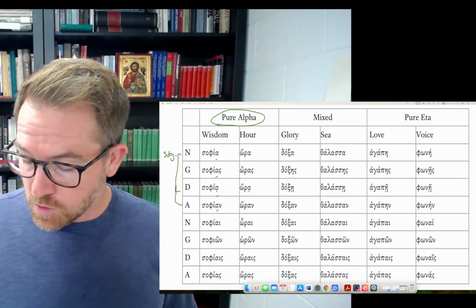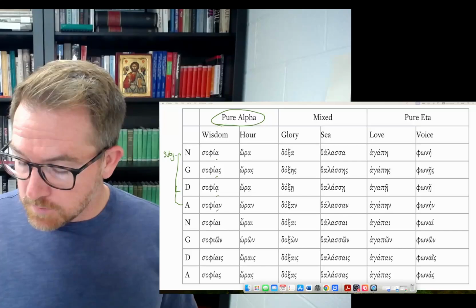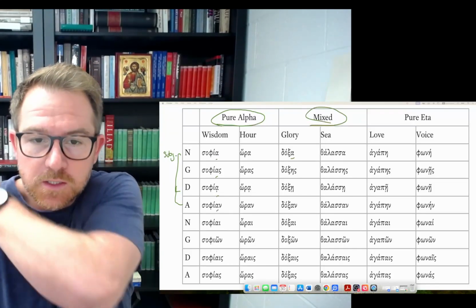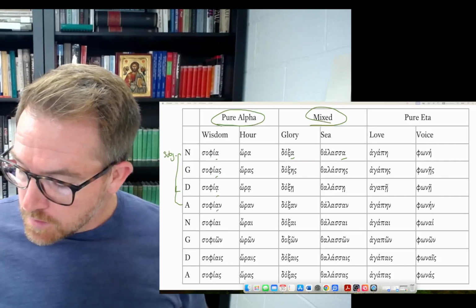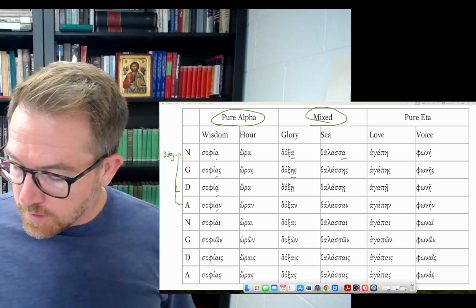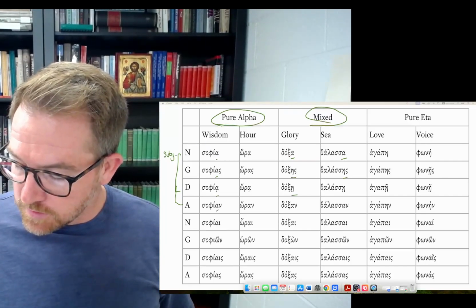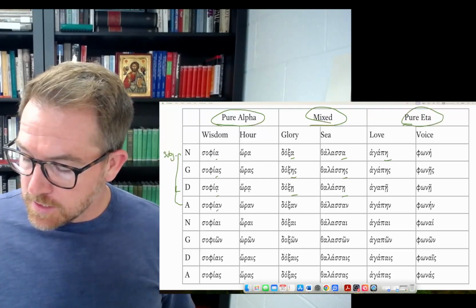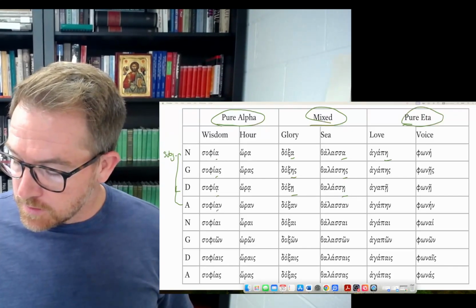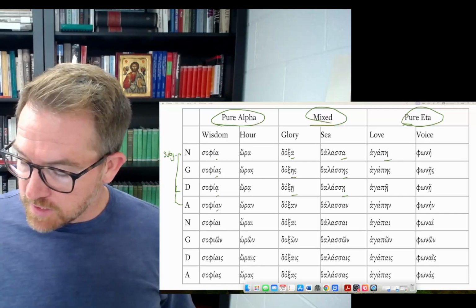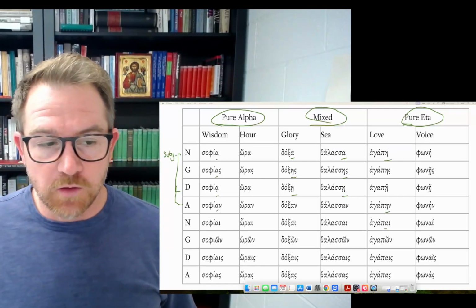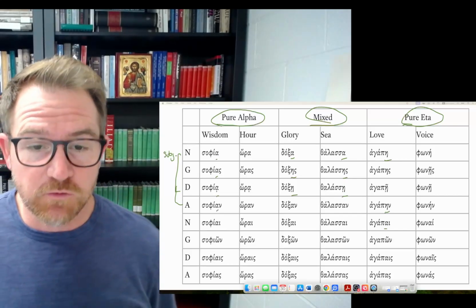You see the same thing with hora. Doxa is mixed because you have the alpha that starts with it, similarly with thalassa, but the eta sneaks in in the genitive and the dative. Then you have the pure etas, which end in the eta, and in the nominative, genitive, dative, and accusative singular maintain the eta, although notice it switches with the alpha in the plural.